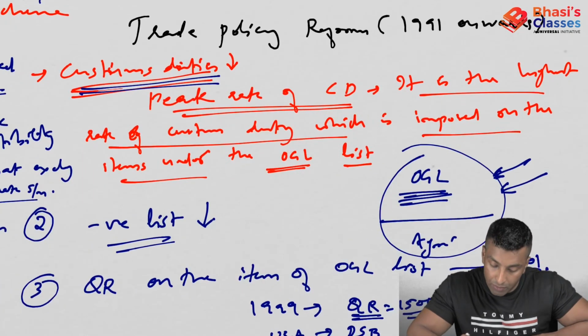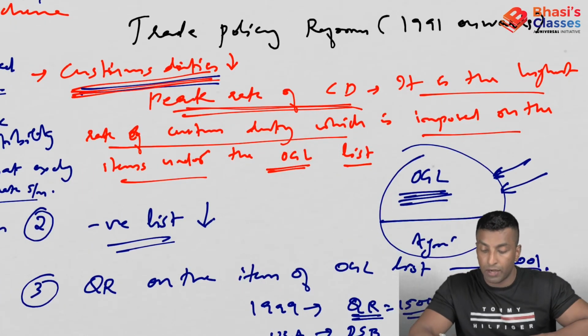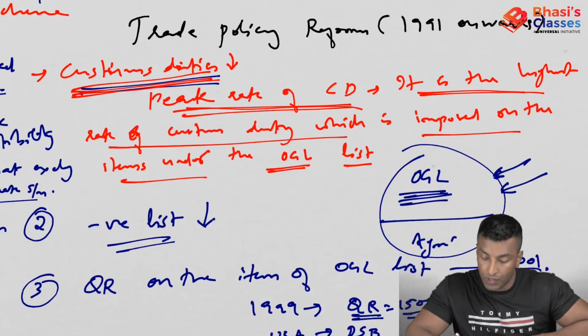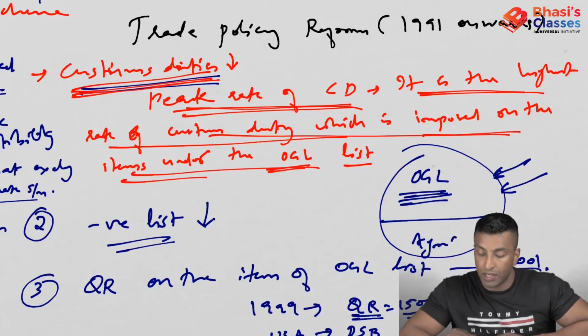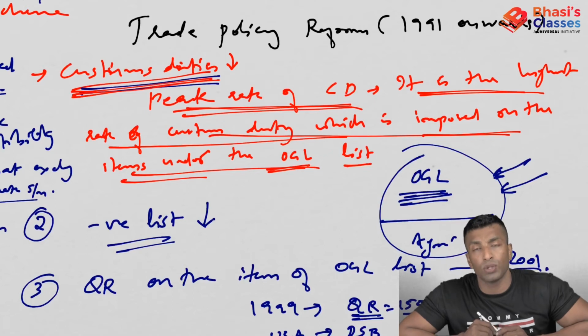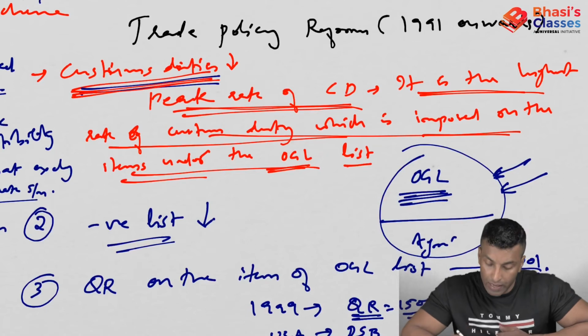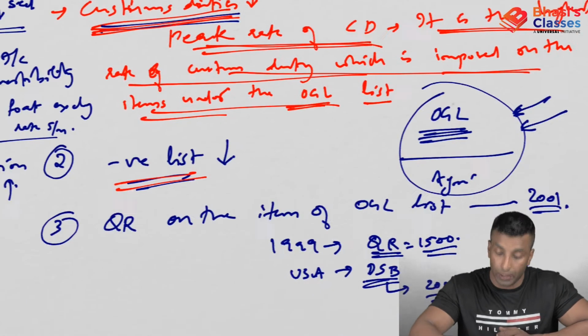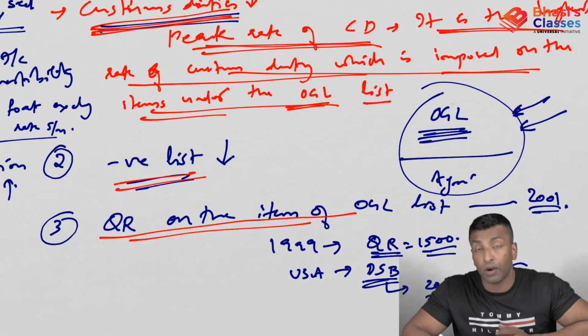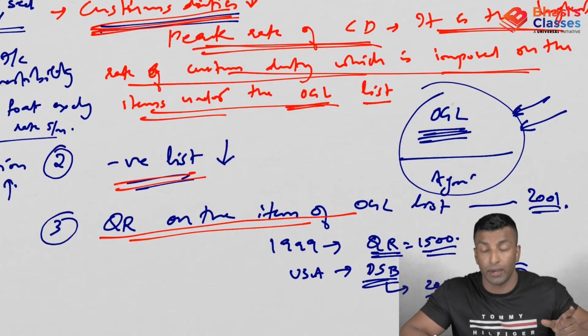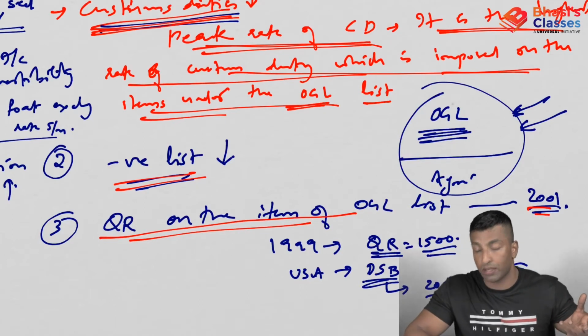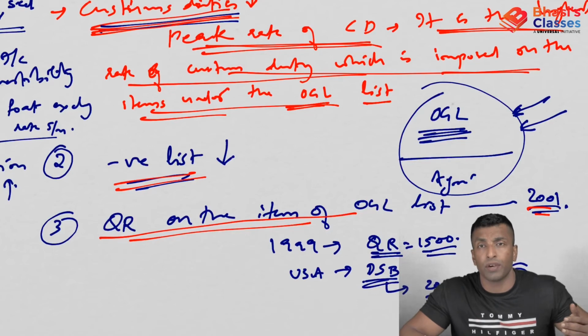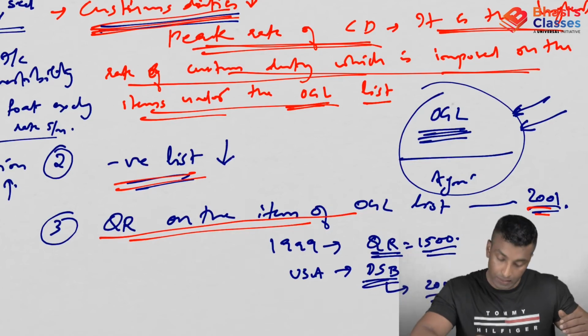The first one, customs duties have been decreased. I told you already about the peak rate of customs duty. What is that? It is the highest rate of customs duty which is imposed on the items under the OGL list. I told you the OGL list is the open general licensing category, which involves some negative list also, and later the numbers in the negative list were reduced, and the quantitative restrictions on the items of the OGL list were also reduced. And I've told you how it happened in 2001, because of WTO norms. USA sued India in the DSB, Dispute Settlement Board, and then we reduced the QR, quantitative restrictions.